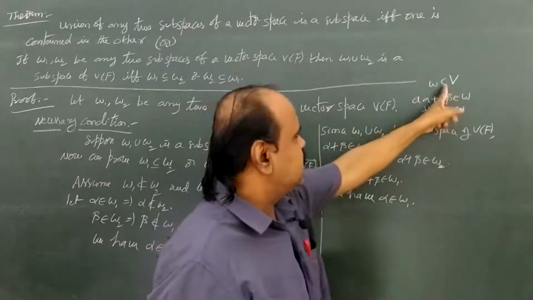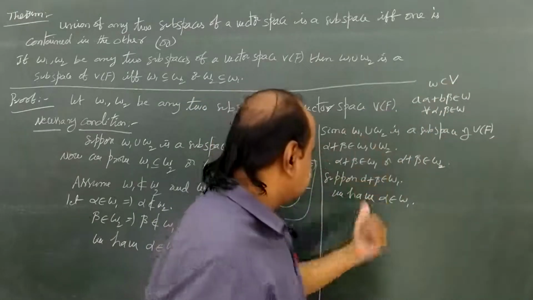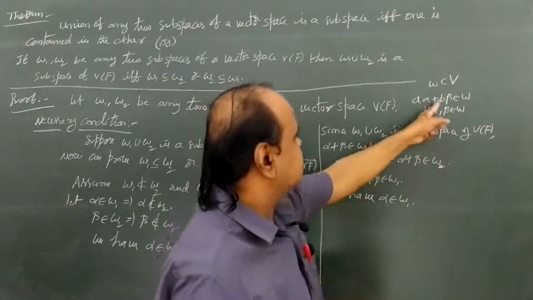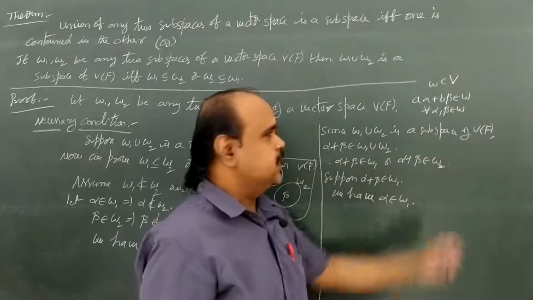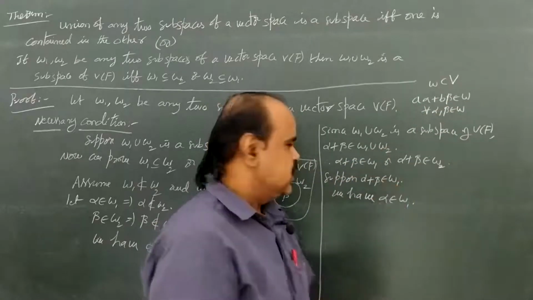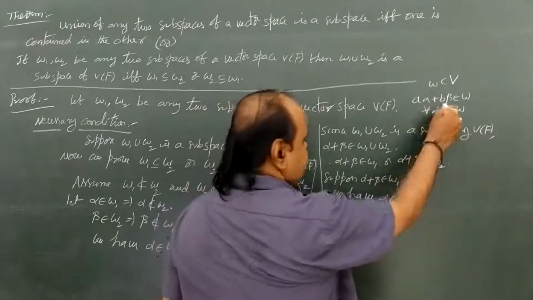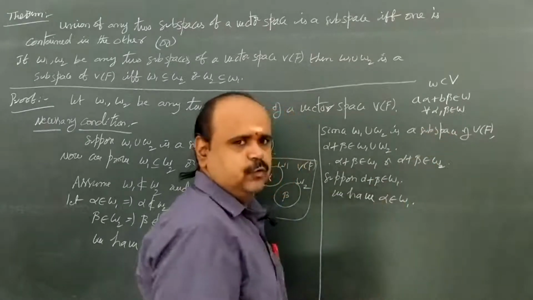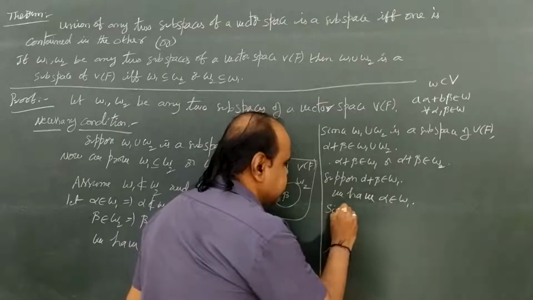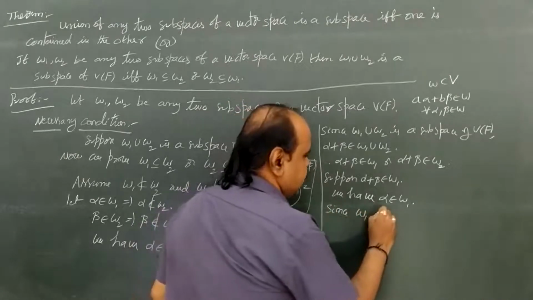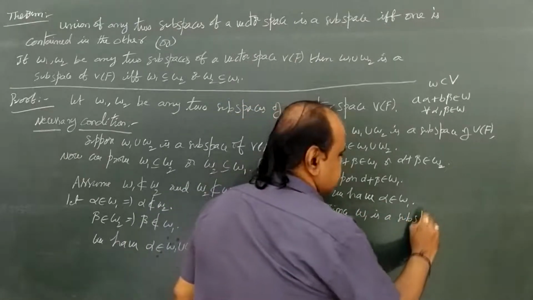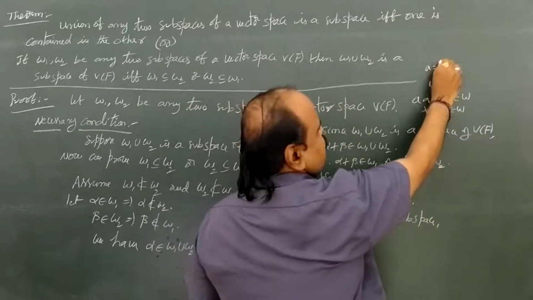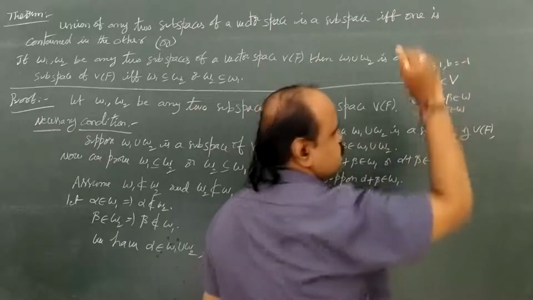Here also W1 is already a subspace of V. Therefore this condition must hold in W1. Suppose, for alpha, beta, we take alpha as alpha plus beta and beta as alpha. Since W1 is a subspace, let A equal to 1, B equal to minus 1.